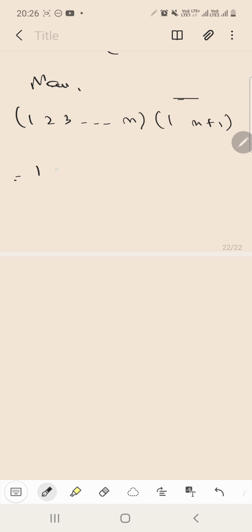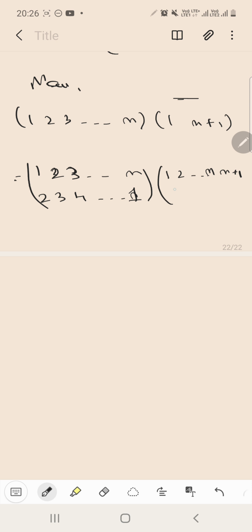So see, we get here 1, 2, 3 up till n, and here we have 2, 3, 4 up till 1. This is multiplied by 1, 2 up till n plus 1, and let me write n before that. So here we have n plus 1, 2, 3 up till n and 1.